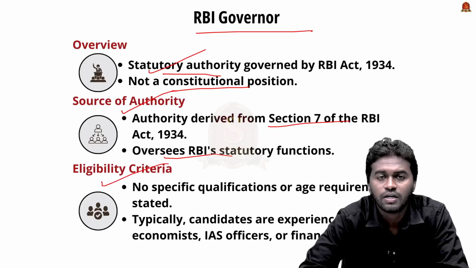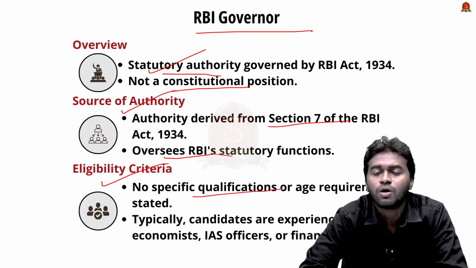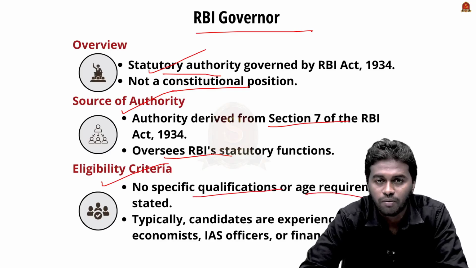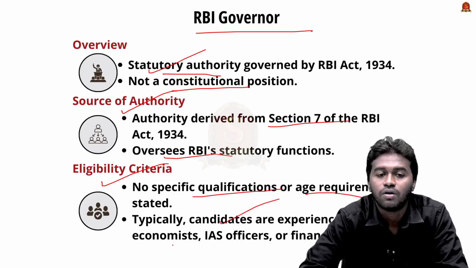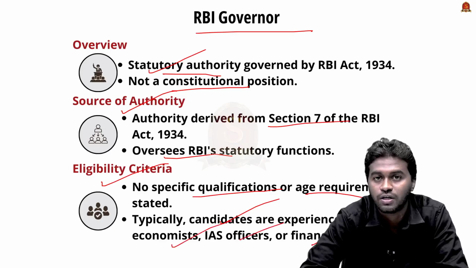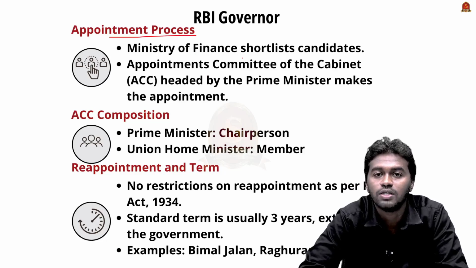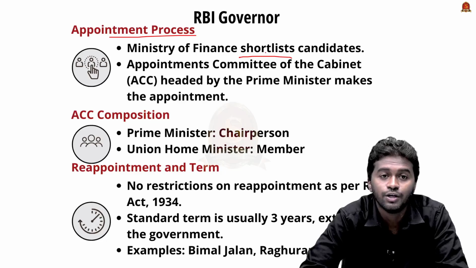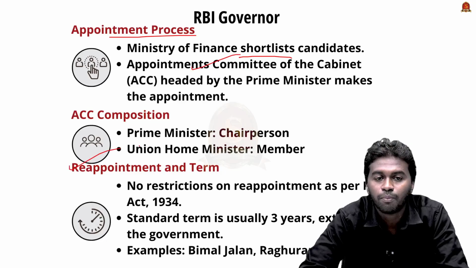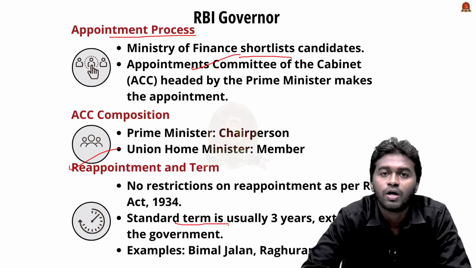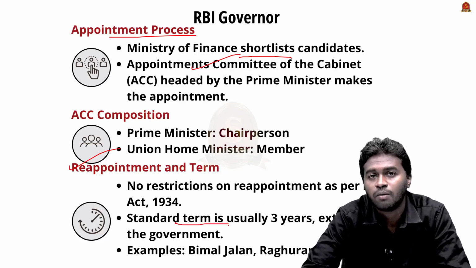And the eligibility criteria to be an RBI Governor, there is no specific qualification or age limit for becoming an RBI Governor, but typically the candidates are selected or appointed from economists, IAS officers, and financial experts. Regarding the appointment process of the RBI Governor, the Ministry of Finance is responsible for shortlisting the candidates based on their experience and eligibility, but the appointment will be done by the appointment committee of cabinet headed by the Prime Minister. And coming to the reappointment and the term, there is no restriction on reappointment as per the RBI Act 1934. And the standard term for an RBI Governor is usually 3 years, but it can be extended or renewed.